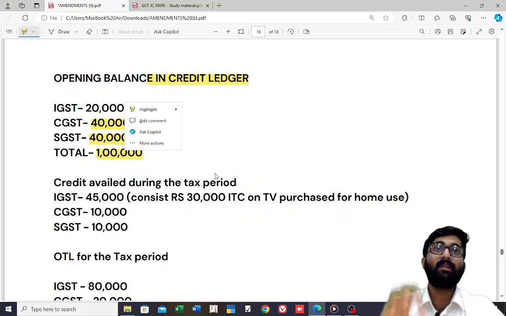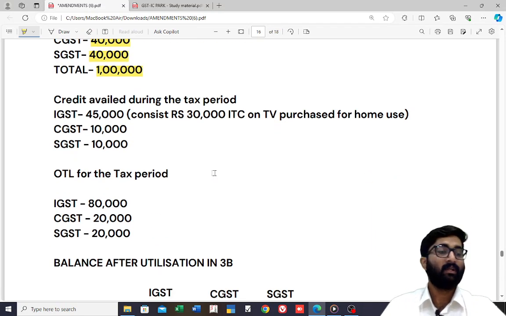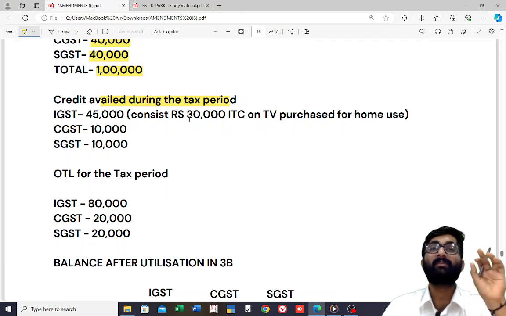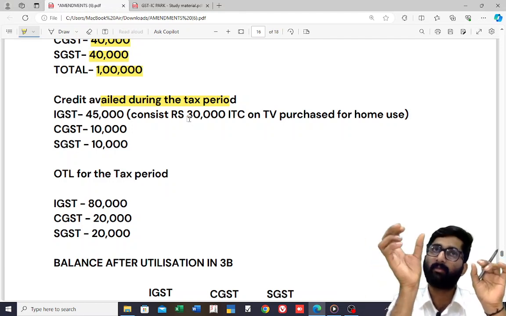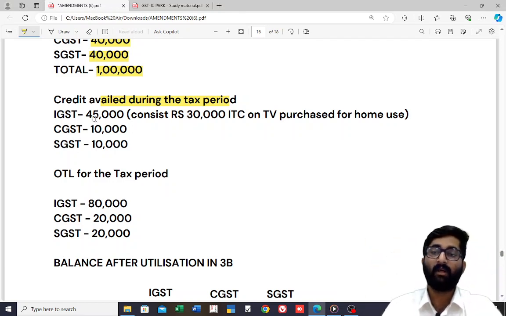Credit availed during the tax period, not year, I'm so sorry. What is the meaning of tax period? Month. The tax period is the October month. IGST is 45,000. You have availed 45,000 of IGST, consisting of 30,000 ITC on a TV purchased for home use.